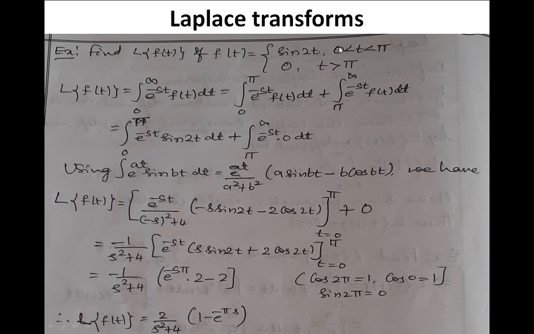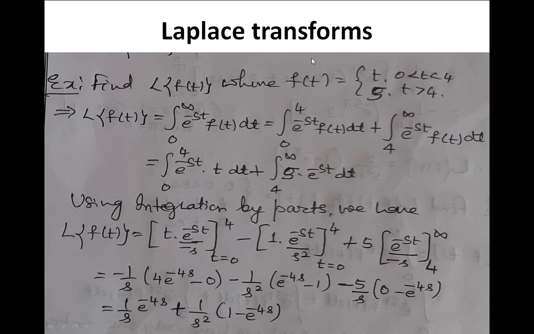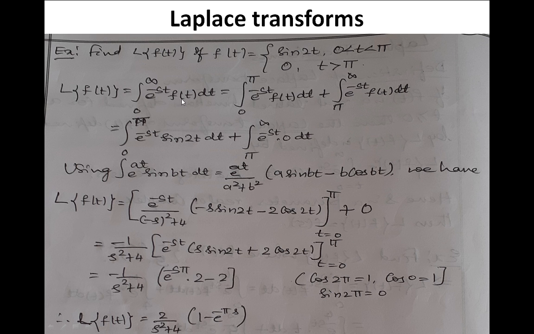This is the same as the previous one. Refer here. Instead of 4, it has been given with pi. The function may be different. Okay. Therefore, again, putting the respective values for f of t, for 0 to pi, it is sine 2t. For pi to infinity, it is 0. Therefore, here for the first integral, we need one important